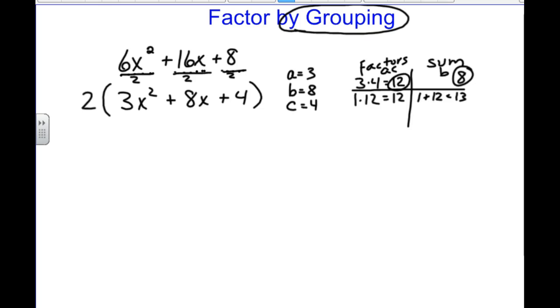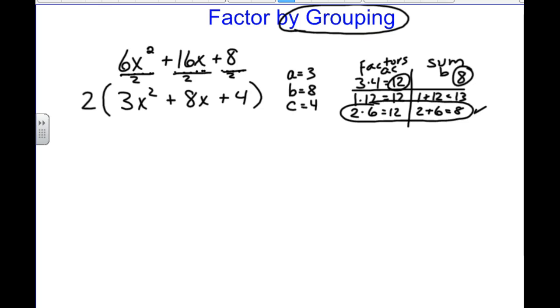Then from the 1, go to the next likely number, 2. Does 2 go into 12? Is there a multiplication fact with 2? And it's 2 times 6. And 2 plus 6 is 8. And this is my target line. I have hit my target in both columns.